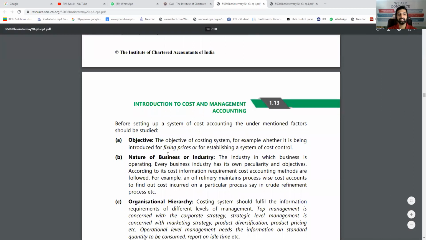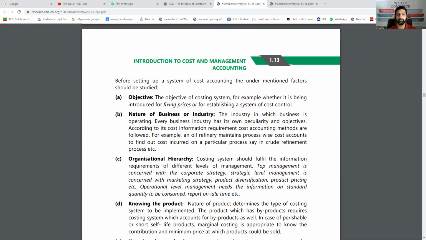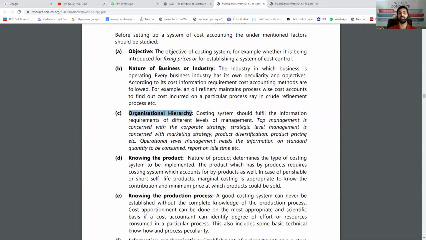The second factor you must analyze is the nature of business or industry. What exactly is the nature of that business? For example, if it is manufacturing in different processes, then you should apply process costing. If it is the service sector, then you should go for operating costing. So the nature of business must be seen. Then organizational hierarchy, that means who is the MD, who is supporting or subordinate to him, how many subordinates are there. That chain is called the management hierarchy. You should see that so that you can implement a costing system properly. If the hierarchy is bigger, the costing system will be a little more complicated.